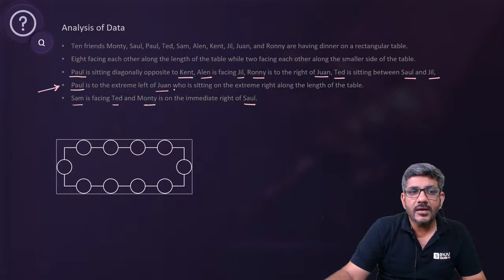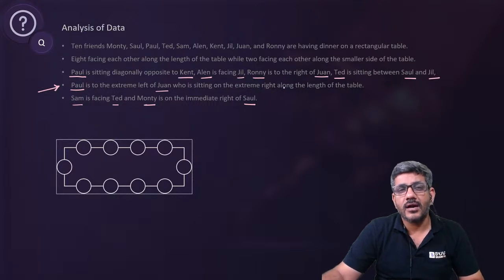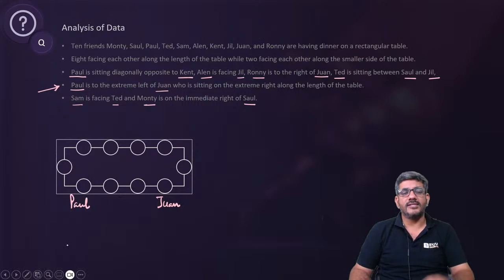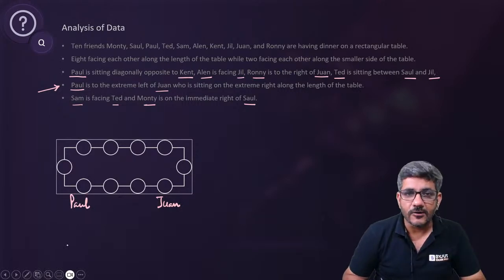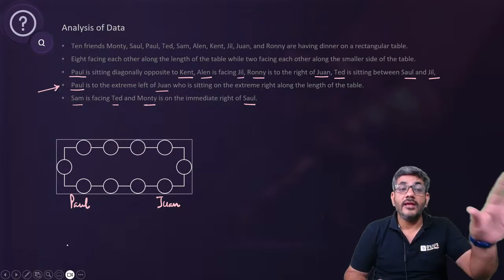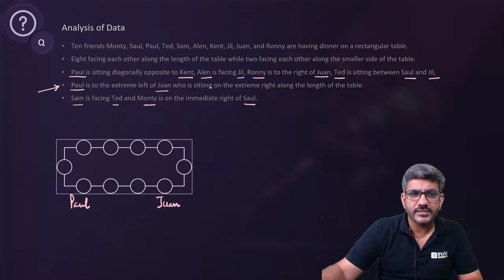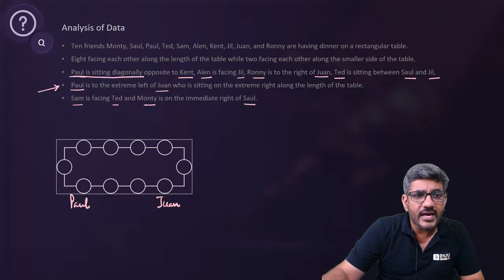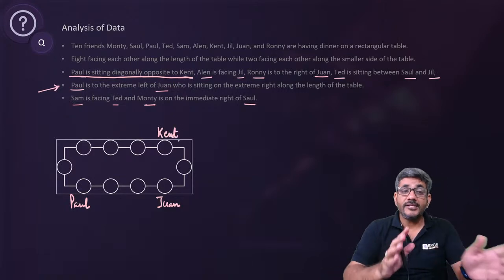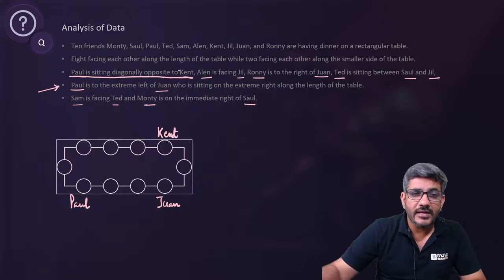Paul is to the extreme left of Juan, who is sitting on the extreme right along the length of the table. So let us say Juan is here to the extreme right, and Paul is sitting to the extreme left of the table. So Paul is sitting here. Start इससे करो. अब क्या करना है? Now just find out Paul and Juan anywhere. कहीं भी इनके बारे में जहां जिक्र हुआ हो, जैसे Paul is sitting diagonally opposite to Kent. So Paul is diagonally opposite to Kent. So Kent should be here. Now anything related to Paul, Juan और Kent जहां भी मिले देख लीजिएगा.